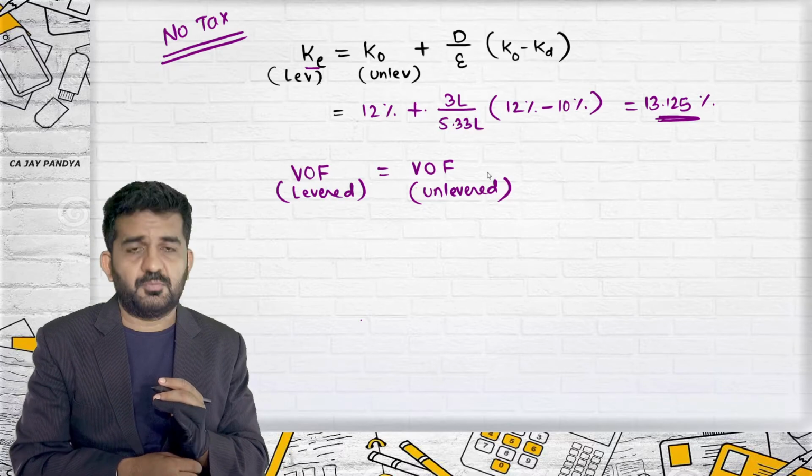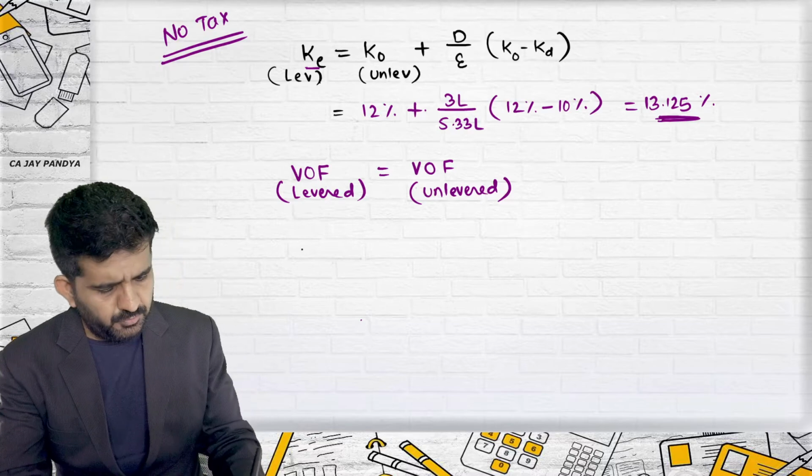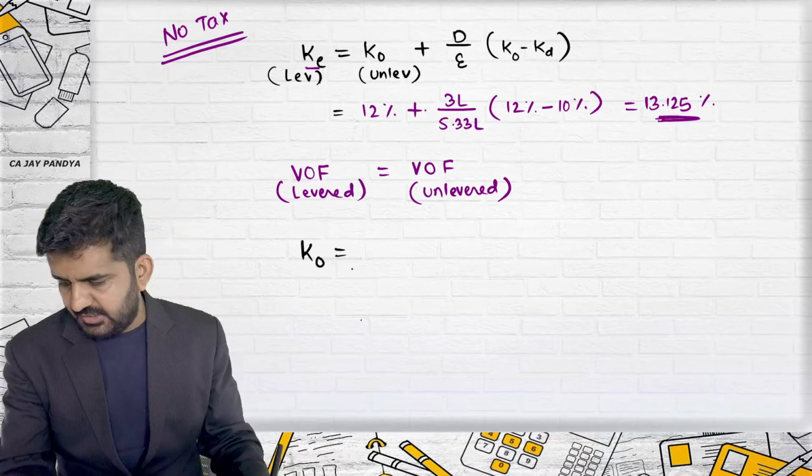KO is found out by net operating income. All right, let me also find out this.